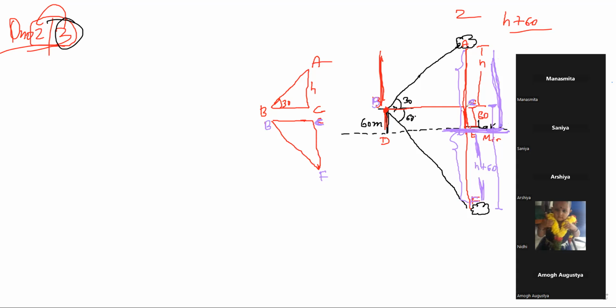Yes sir. We have to find, in this triangle, what is being asked? C to F is being asked. C is here, F is here. See the total distance: 60 plus H plus 60, that is H plus 120. In this one, H, this whole length C to F is H plus 120.